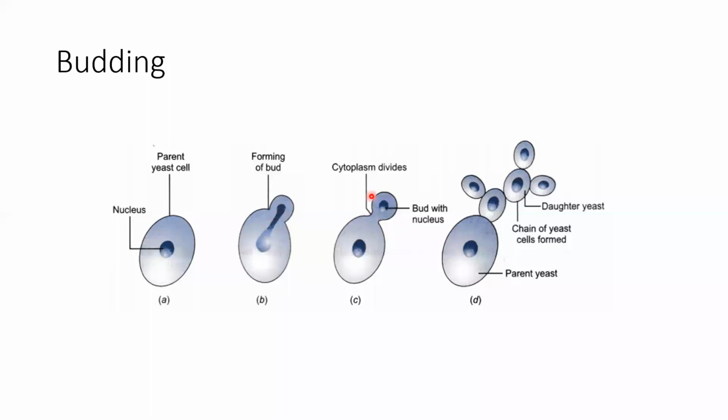Then slowly it grows in size, and finally it detaches from the parent cell and lives life as a separate organism. But sometimes it happens that without getting detached from the parent cell, the daughter yeast starts giving rise to new buds, and it eventually forms a big chain-like structure. This chain-like structure is known as a budding chain.